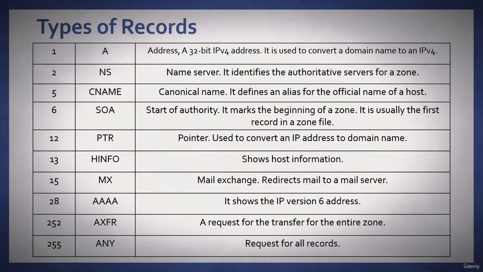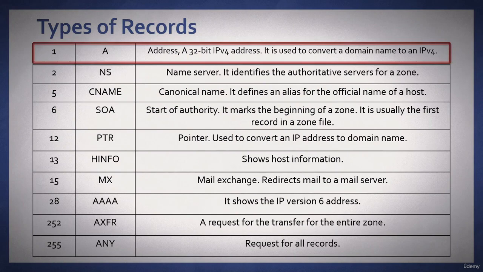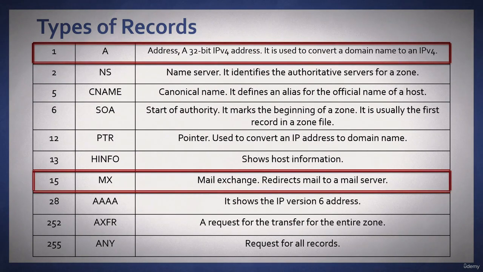With DNS, there is a number of types of records. Some commonly seen records are a type A record. That's for an IP version 4 address. You might also see a mail exchange record. This will redirect mail to a mail server. A quad A. This shows the IP version 6 address. Now, why is it called quad A? Well, IP version 4 is a 32-bit address. IP version 6 has 128 bits. It's 4 times as large as an IP version 4 address. And that's why it's called a quad A.